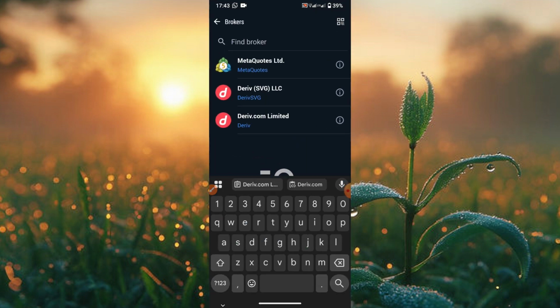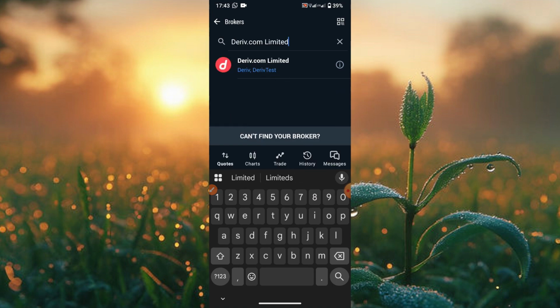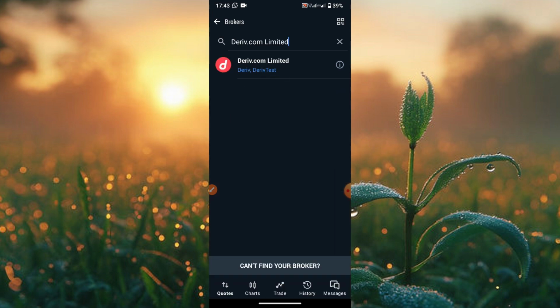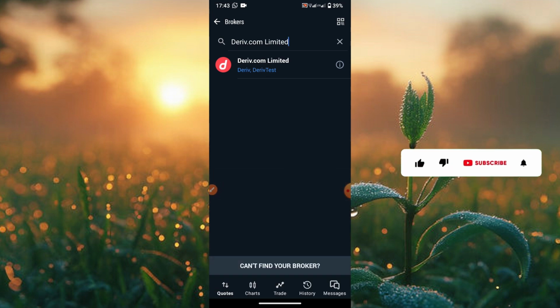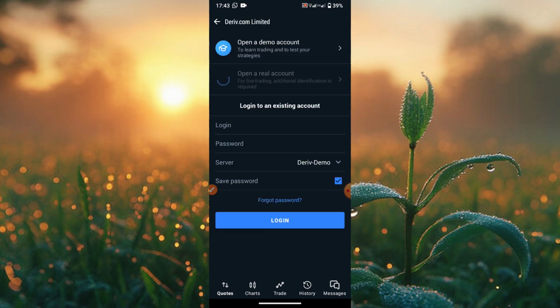You come to find broker and you paste it, Deriv.com limited. Now you can see it, right? So I'm being given this, so I'll click on it. Now note, it's different for everyone. So what you are being given is what you paste. Yours might not be Deriv.com limited, yours might be something different. So just click what is being given to you. Now I click on what is being given to me, right? Now it will load.